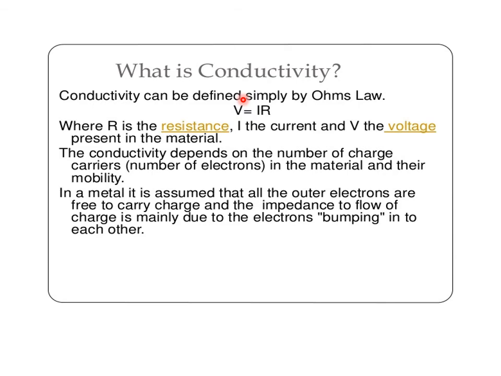But what is meant by conductivity? Basically, conductivity is defined by simple Ohm's law, that is V is equal to IR, where R is the resistance, I is the current, and V is the voltage which is present in the material. So this conductivity depends on the number of electrons in the material and their mobility.